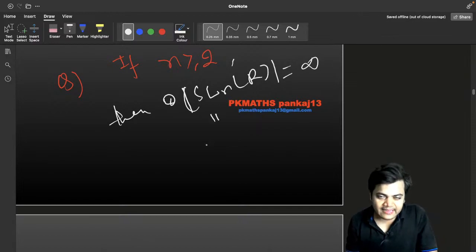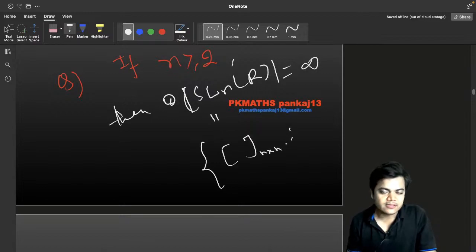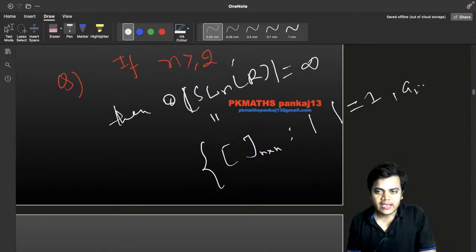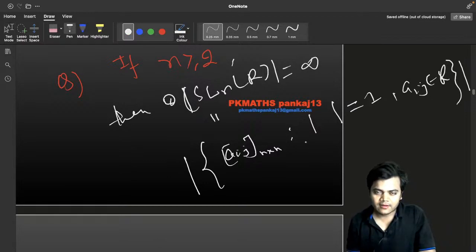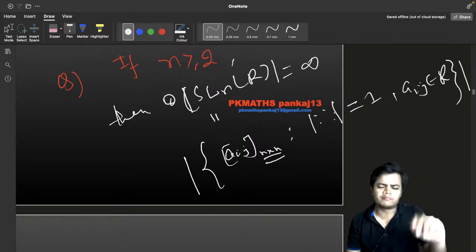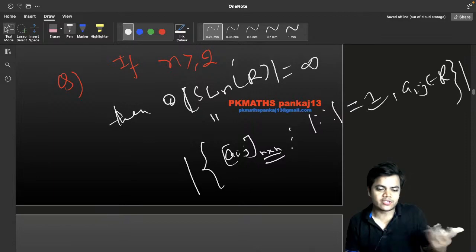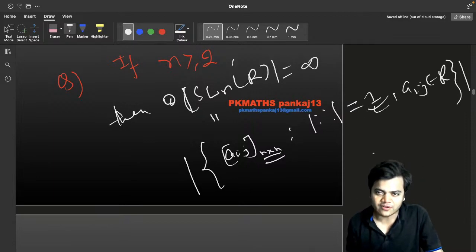Because your n is greater than or equal to 2, it means you are going to collect all the n by n order matrices whose determinant is equal to 1, and entries belong to R. So you have to find the cardinality of this set. How many elements will be there? Infinitely many, because for n by n order, there are many 2 by 2 order matrices whose determinant is 1, and infinitely many 3 by 3 order matrices whose determinant is 1,